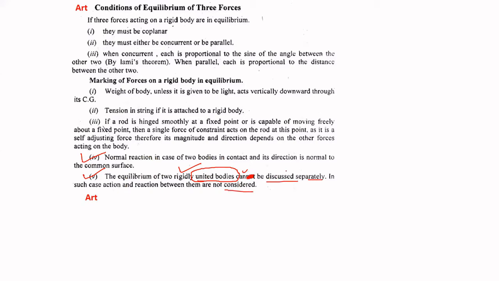But when we consider their equilibrium separately, then the action and reaction, because they are united, suppose these are two rods which are united here. So when we study the equilibrium of this and this, there will be an action and reaction here because they are connected here. So according to Newton's laws, there will be action and reaction. So we cannot discuss that action and reaction if we discuss their equilibrium separately.